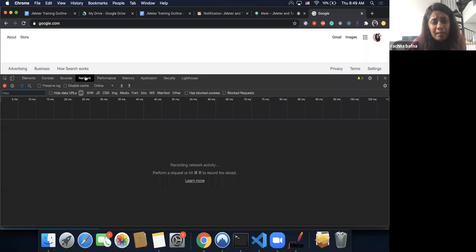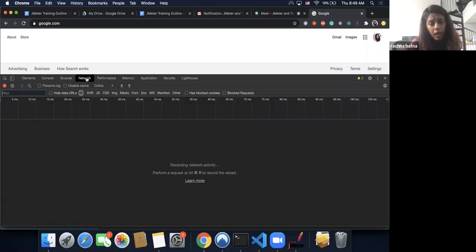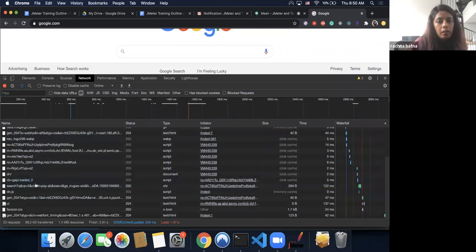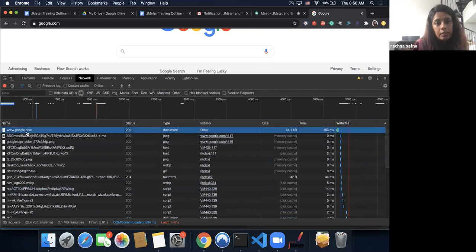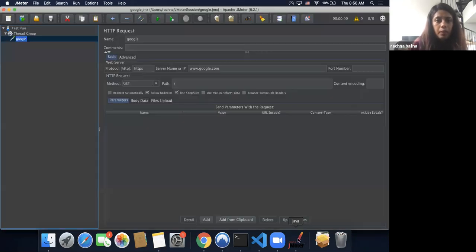So for me, it's selected by default, but I think initially it might select elements or something else. For us, at least from a scripting perspective, the network tab is the one that we care about. If you click on here, you will see everything that was sent to just get google.com, or to fetch the google.com page. Out of that, our concern is essentially our HTTP request. That's what we scripted here.